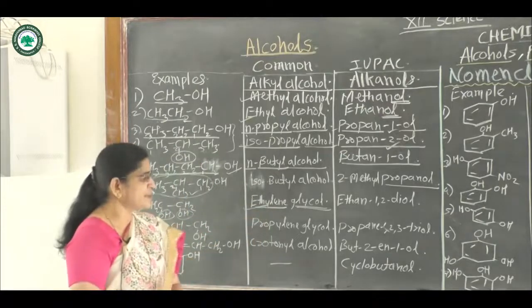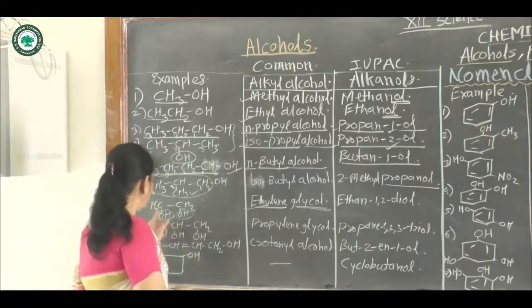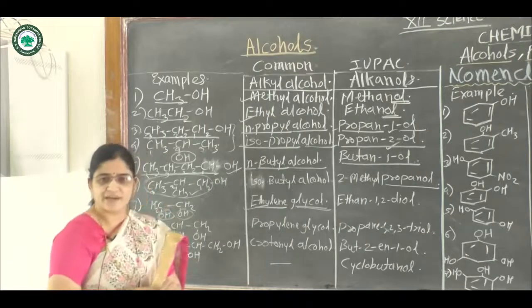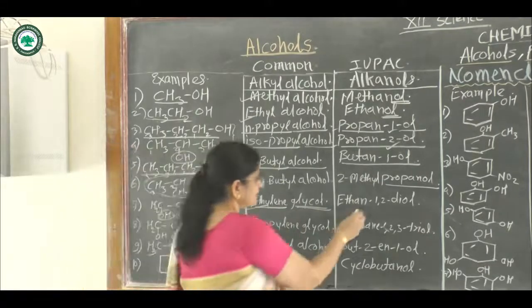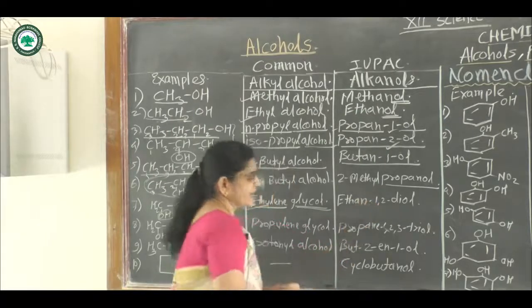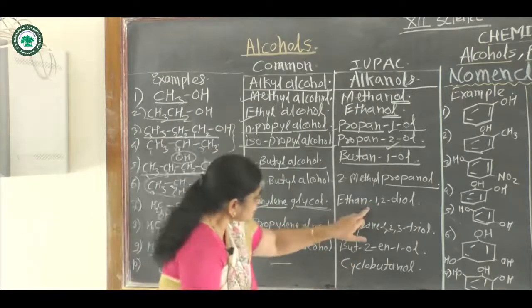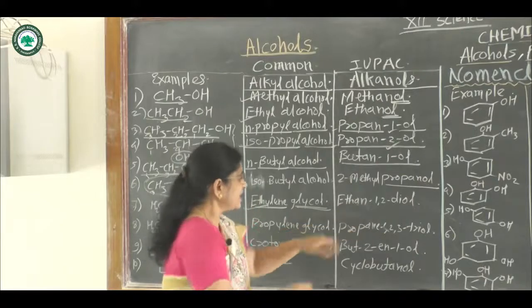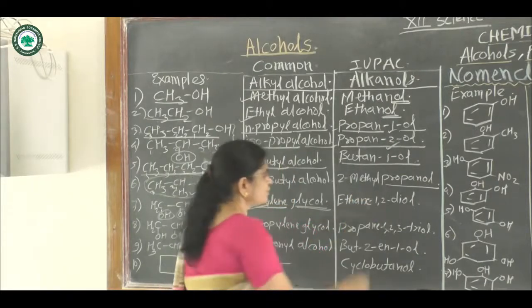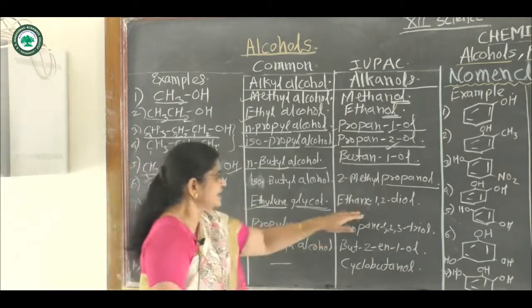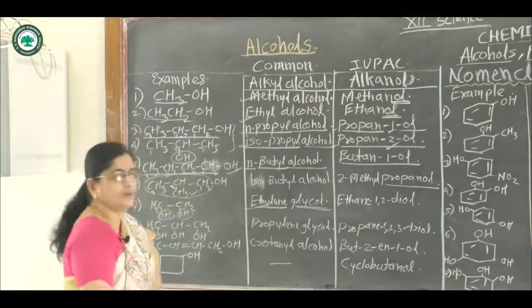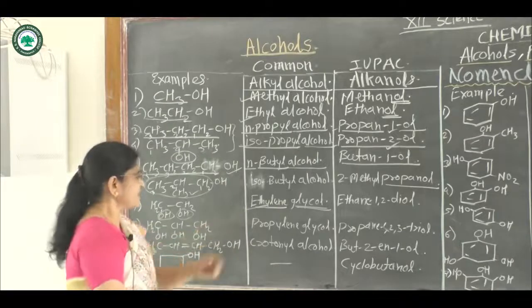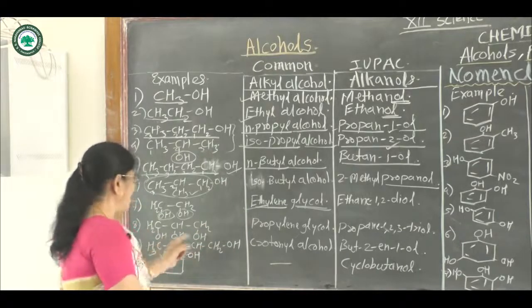And the IUPAC name of this compound: as it contains 2 carbon atoms, it is a derivative of ethane. In this compound, the E of the corresponding alkane is not dropped here. This E is retained in ethane and we write ethane-1,2-diol. The name of this compound is ethane-1,2-diol.